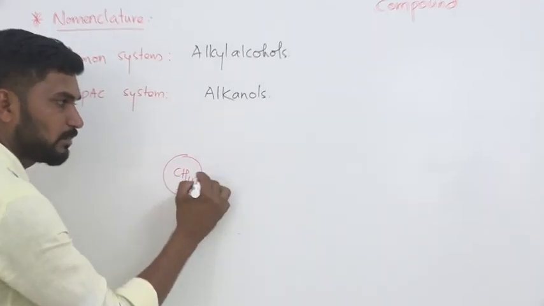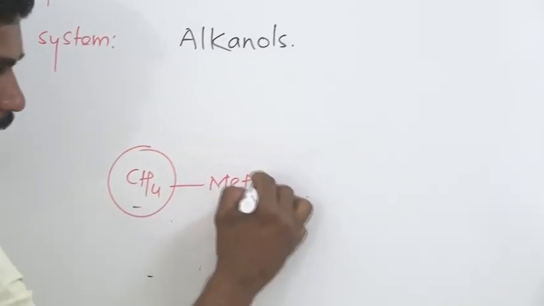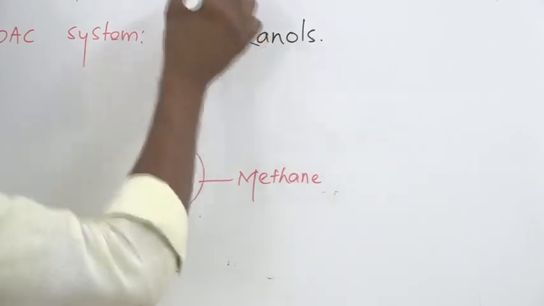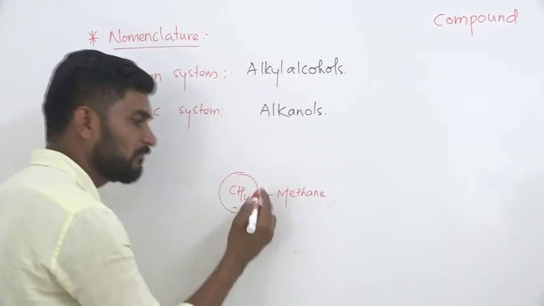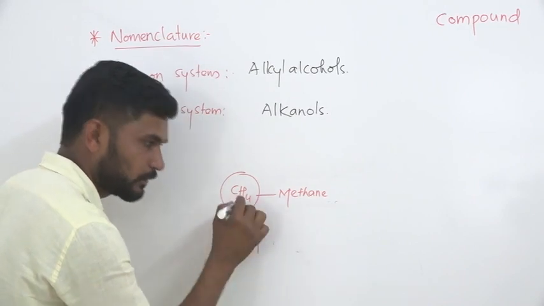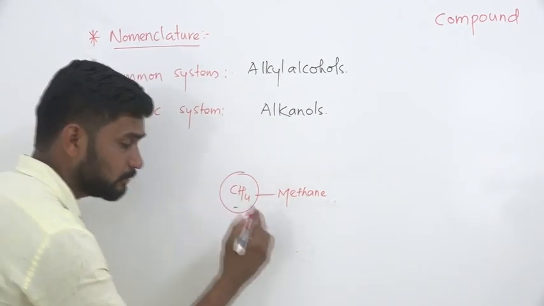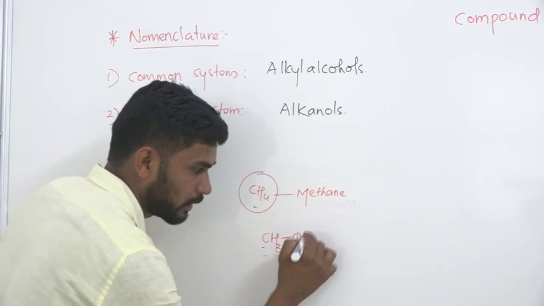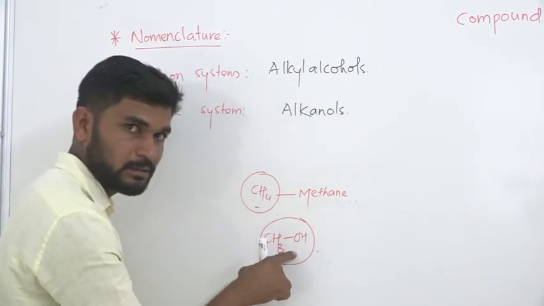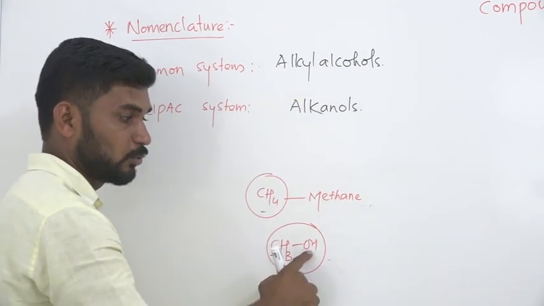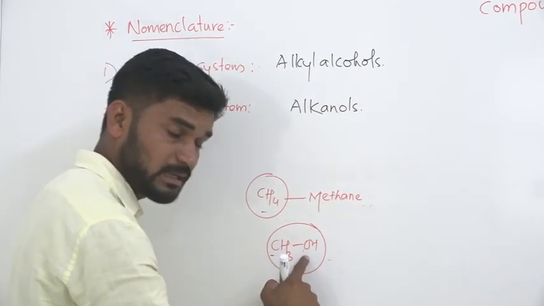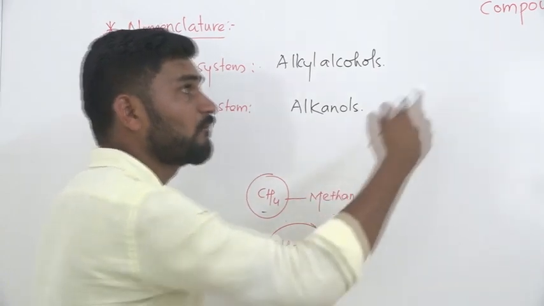If I give CH4, it is called methane. Then this becomes methyl. Methyl means that if it is attached with one OH group, we have to replace one hydrogen atom and attach the OH group. Now this compound is called an alcohol, and its common name becomes alkyl, meaning methyl, and OH means alcohol: methyl alcohol. In this way, we have to name the compounds.